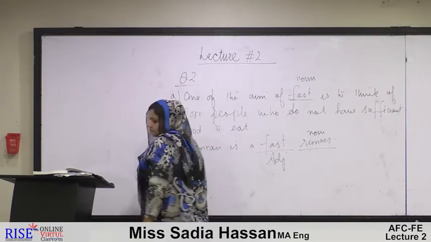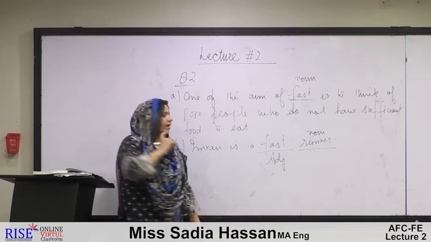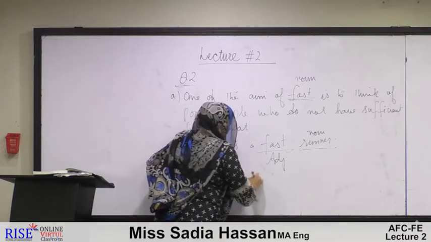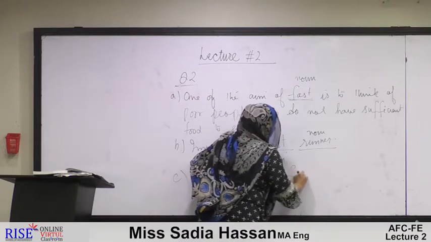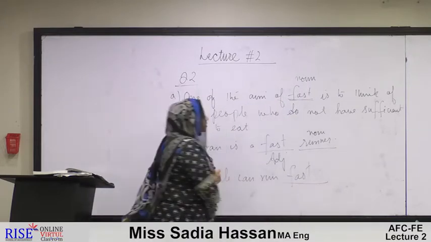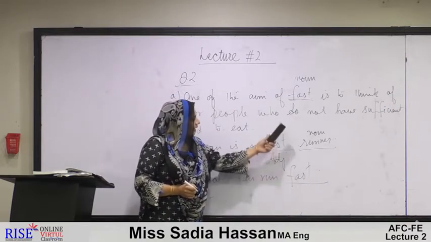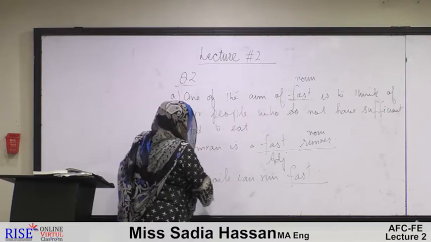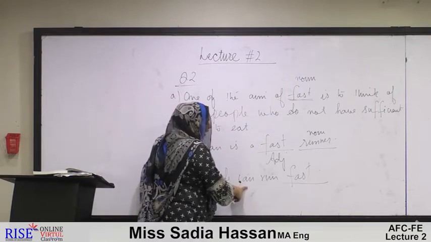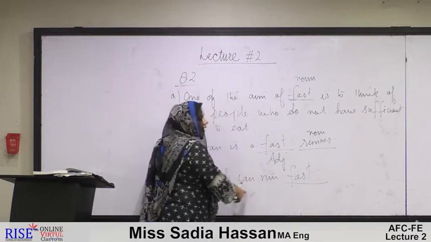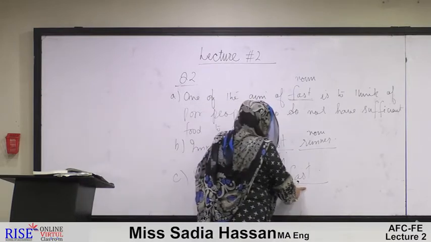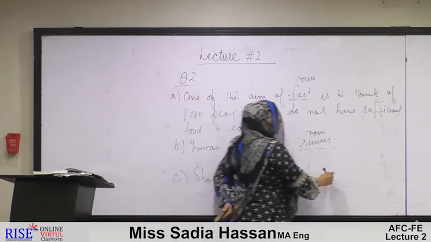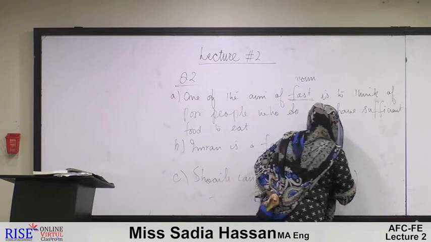Now we move on to C. Shoaib can run fast. Again we are being asked to find the word fast, but here fast is playing a different role from the above two. Here Shoaib is a noun, can is a modal verb, run is a verb, and this fast is contributing to the action verb run. So this is being used as an adverb.